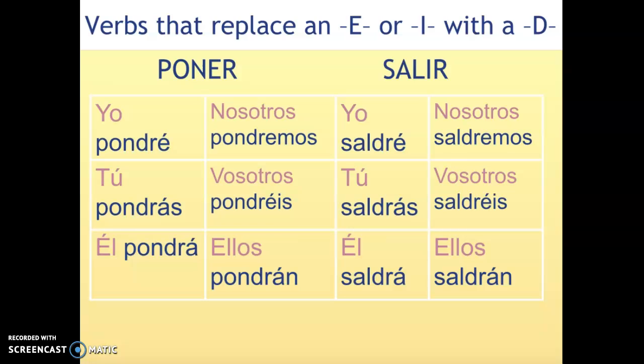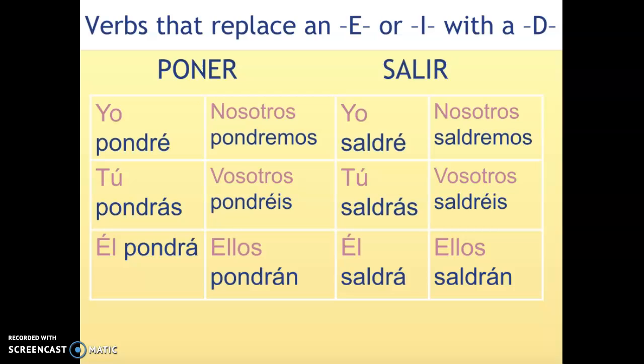So if we take a look at the conjugation, we know that poner is conjugated as yo pondré, tú pondrás, él pondrá, nosotros pondremos, vosotros pondréis, ellos pondrán.